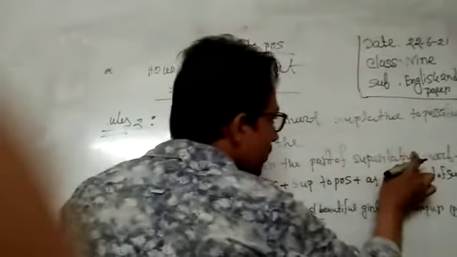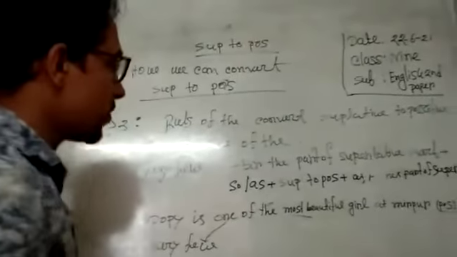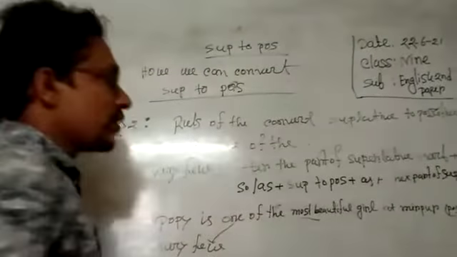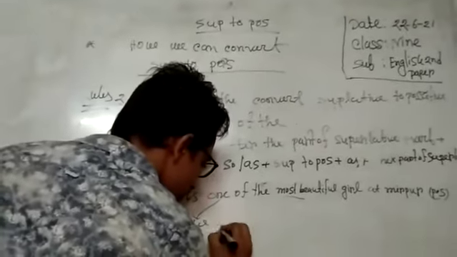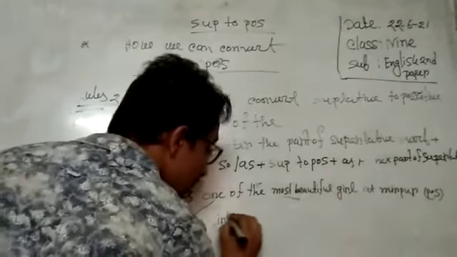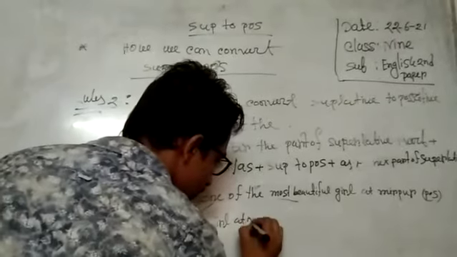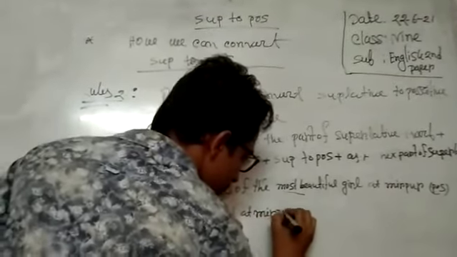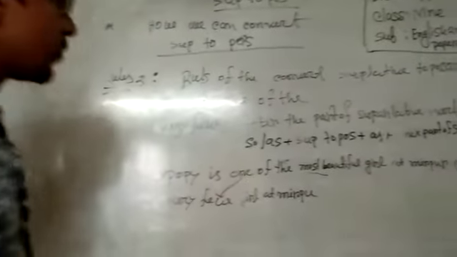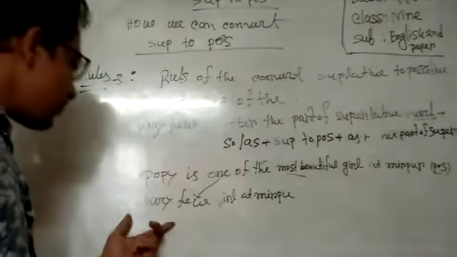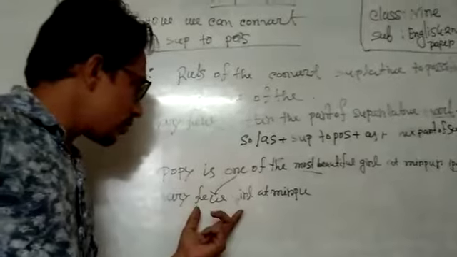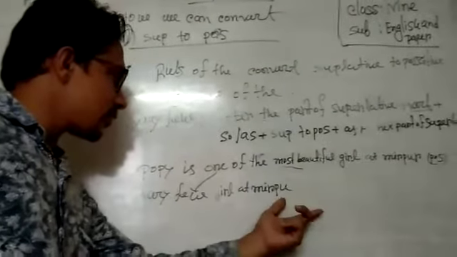After that comes the part after the superlative degree: the girls at Mirpur. Very few girls at Mirpur, then the next verb. Regarding "very few", it means a small number, and the girls at Mirpur.